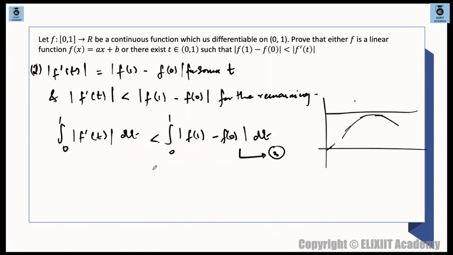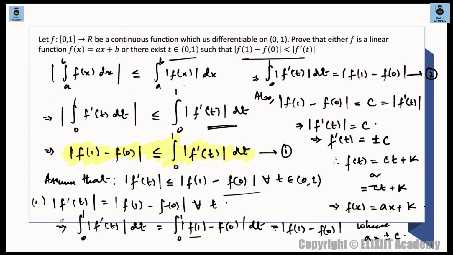This is strictly less than the integral from 0 to 1 of dt, which is t only, which is 1 only. That means this is strictly less than mod of f of 1 minus f of 0, strictly less than this quantity. So suppose this is 3, then 1 and 3 are technically not possible to hold together. 1 has to be true. Do you understand? 1 and 3 together cannot hold.